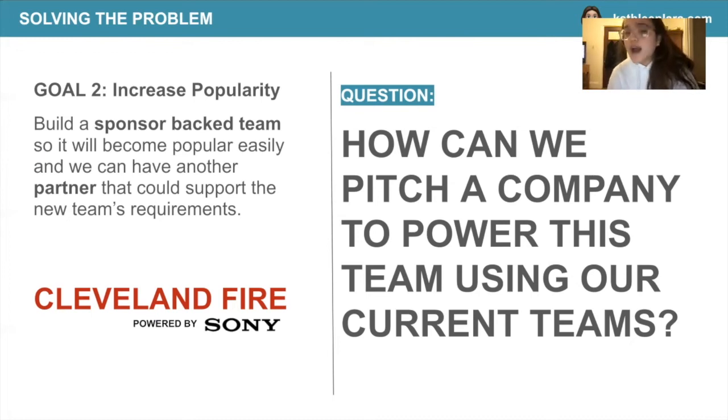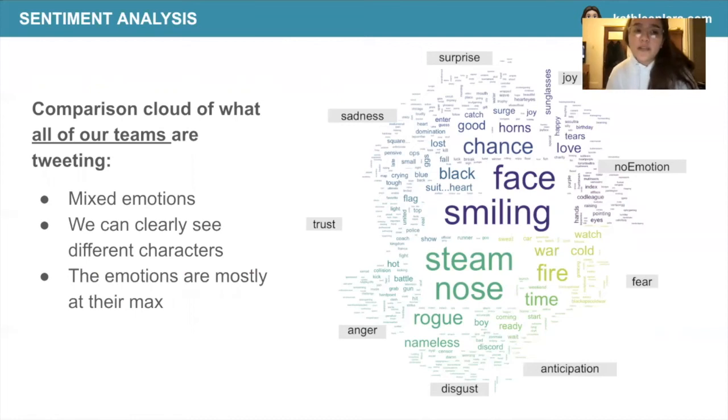Our main question is how can we pitch a company, like Sony, to power this team using our current teams? The first thing that we did is sentiment analysis, a comparison cloud of what all our teams are tweeting. We want Sony to see that there's a huge diversity in terms of emotions that our current teams are tweeting. In the comparison cloud in this slide, you can see that there are a lot of mixed emotions.